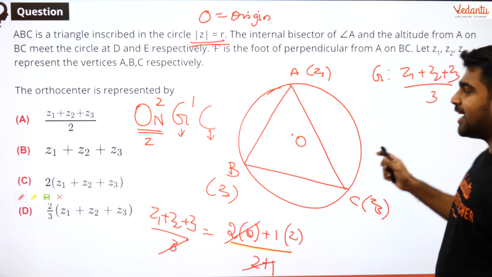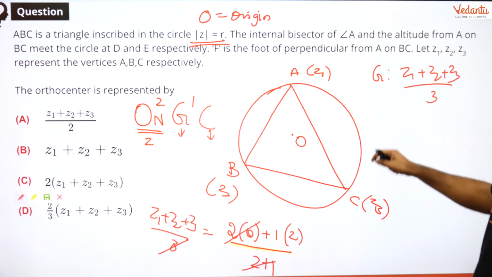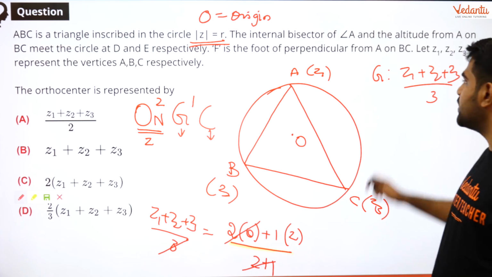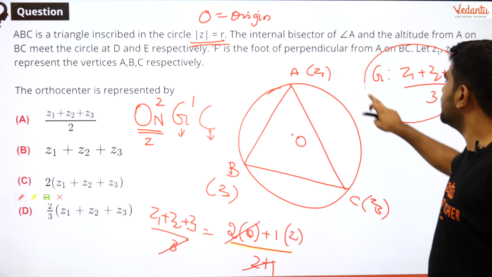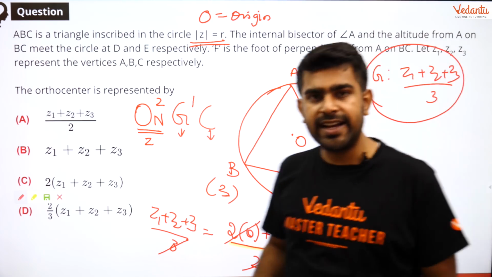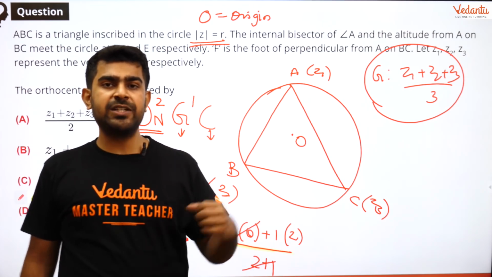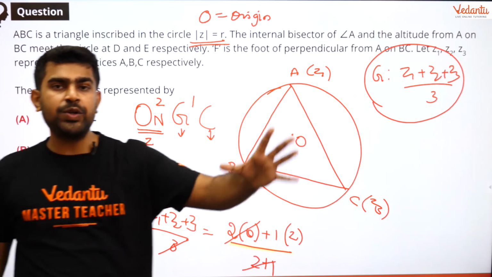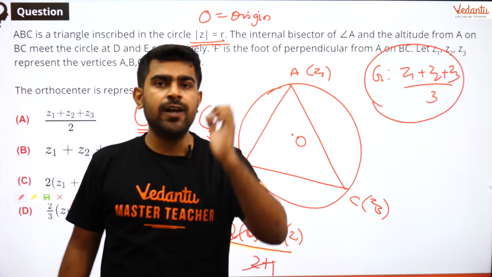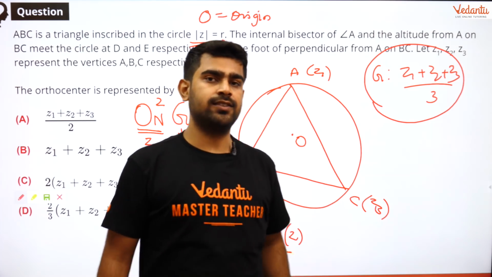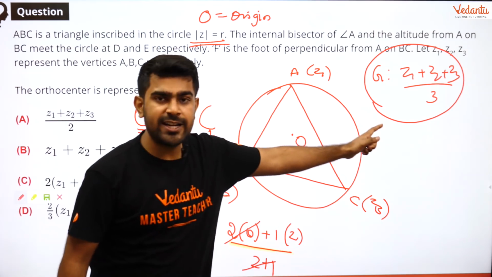So please go through it. I have written everything over here. If you have doubts, let me know in the chat. So there are two pieces of information. First I figure out the centroid, and how do I figure out the centroid? Again by using the section formula, and we already know the formula for complex numbers, which is nothing but Z1 plus Z2 plus Z3 divided by 3, where Z1, Z2, Z3 are the vertices of my triangle. Okay guys, so that is exactly what I did.